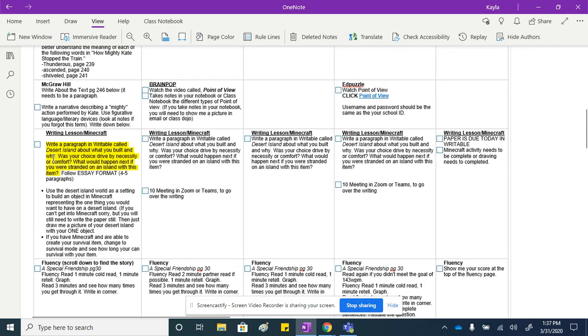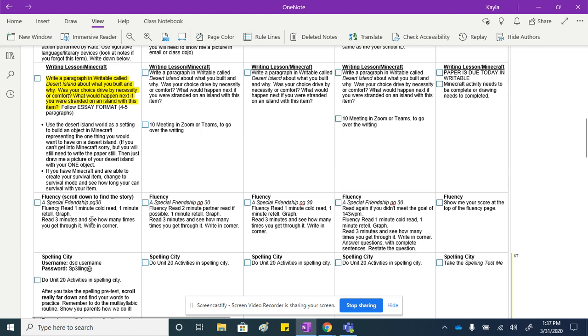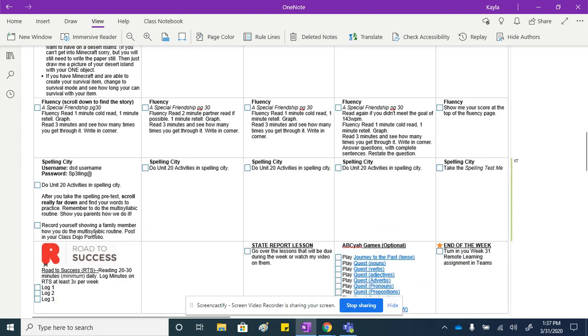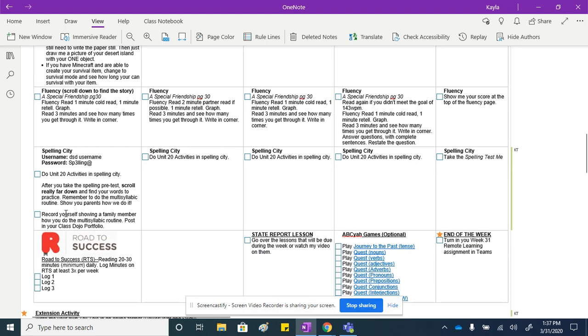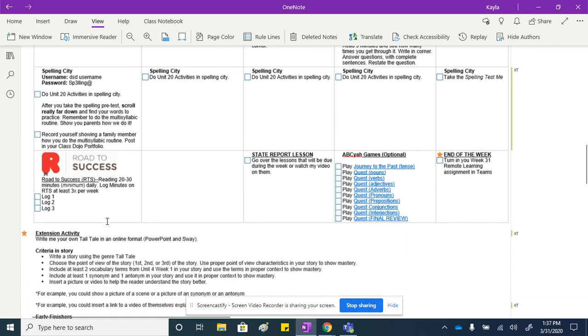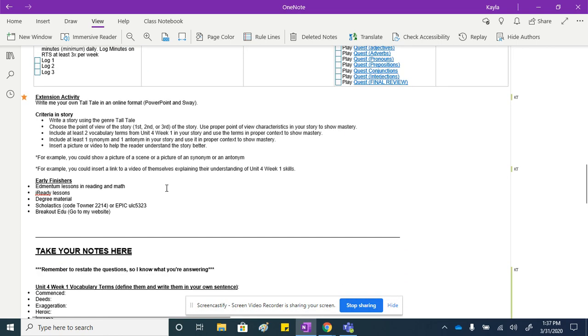Then we have the Minecraft writing lesson, which I'll go over in our class meeting, but I also created a video, so just look for the video too on my website. You have fluency to do and Spelling City activities. This week I said if you would like, instead of doing all the multisyllabic words, you can also show me in a video post so I know you at least know how to do it. For week 20, log RTS.